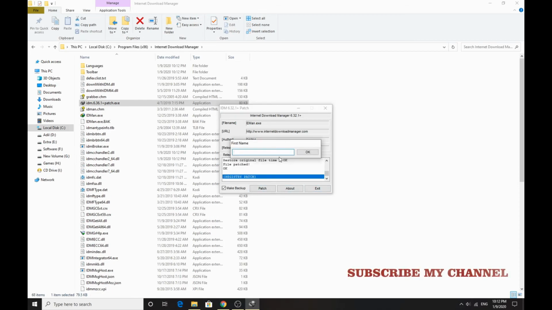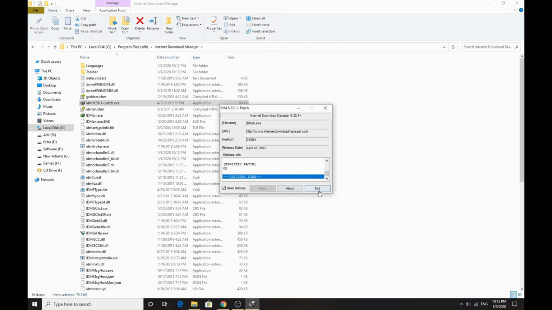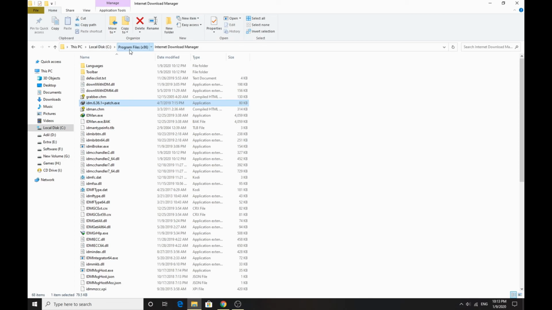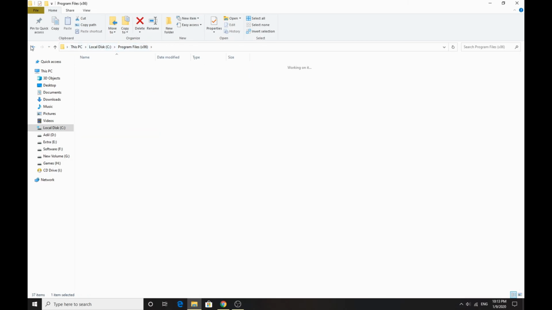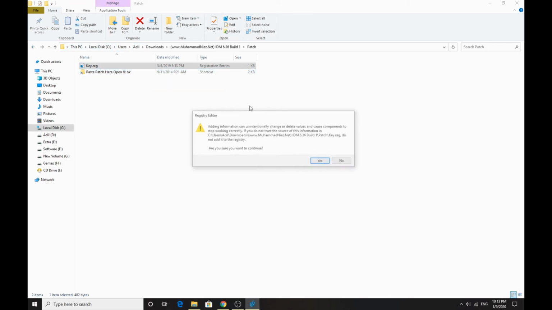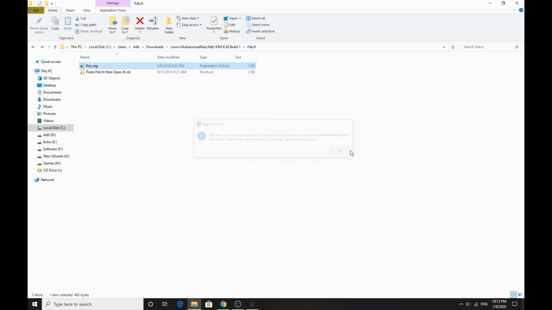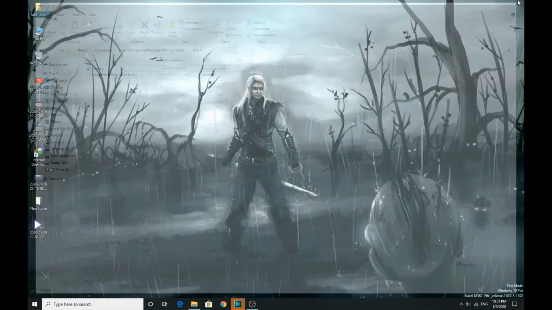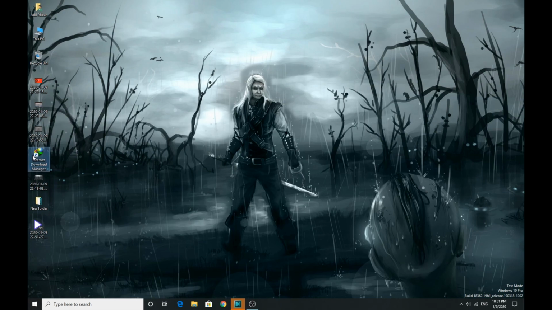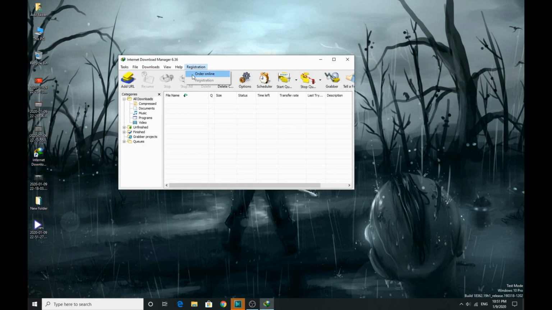Type your name. Click OK. Last name. Click OK. When the patch is complete, exit, go back to the folder, run the key.readme file, click yes, OK. Now you can see that I registered the Internet Download Manager. Registration is inactive.